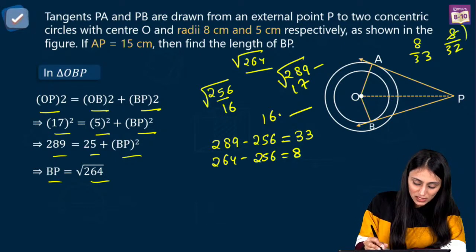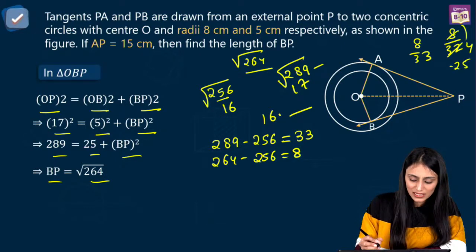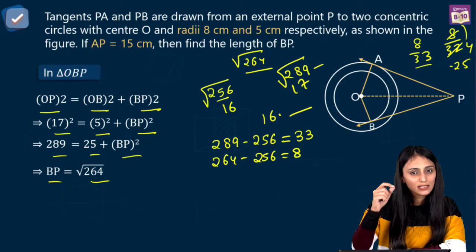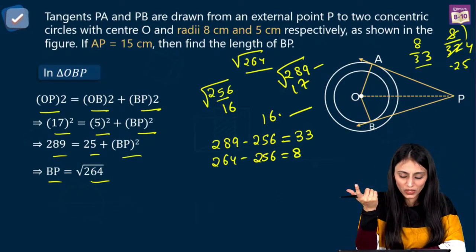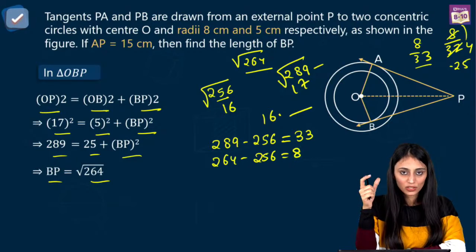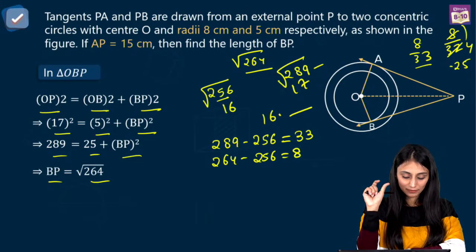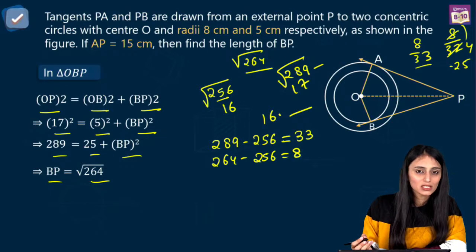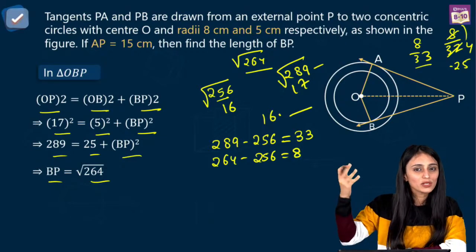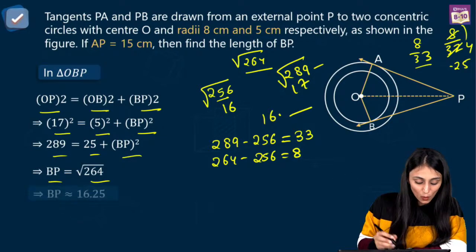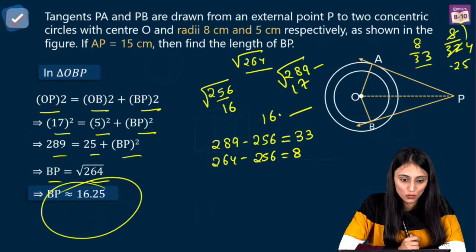8 by 32 is basically 1 by 4. That's nothing but 0.25. And 33 is just one number bigger than 32. So when the denominator is a little bigger, definitely the answer would become lesser at the end. So rather than 0.25, you can say it's 0.242424, something like this you would get. So to get the approximate value, it's going to be 16.25. Yes, 16.25, that's the approximate value for this.